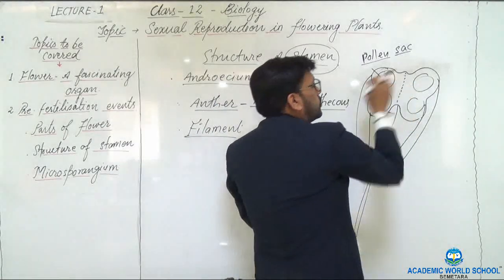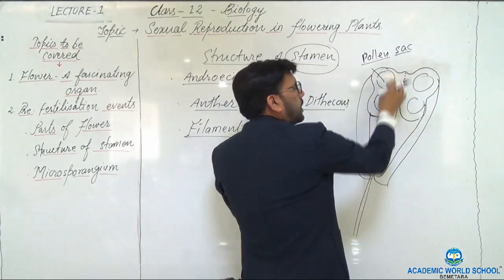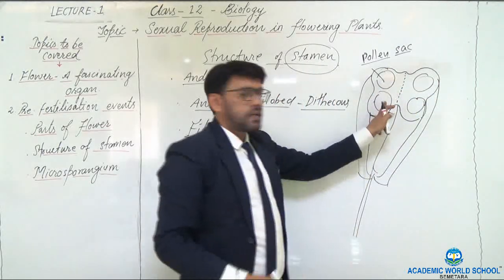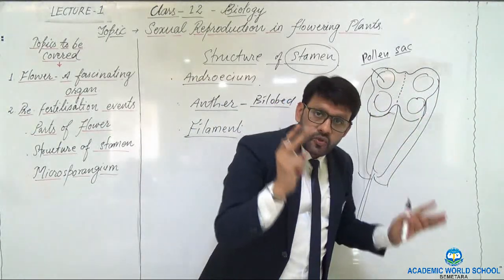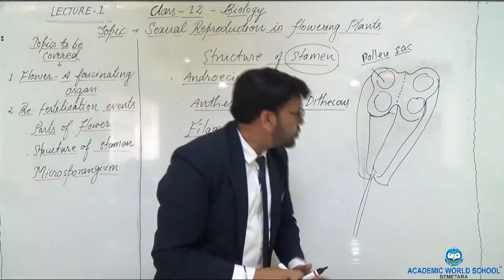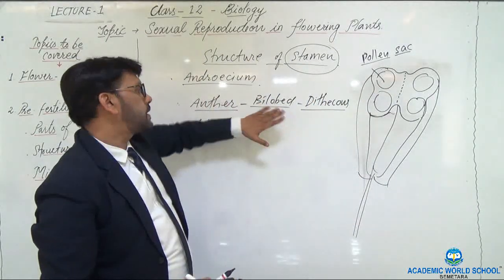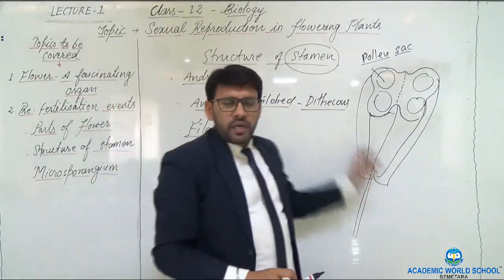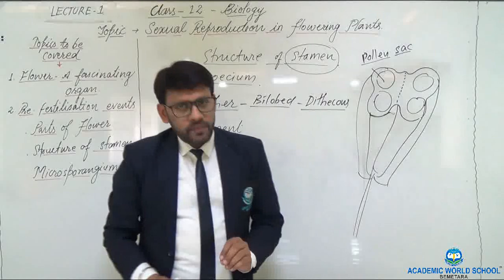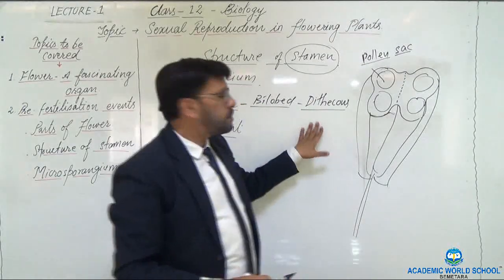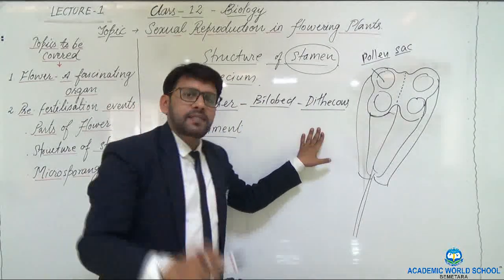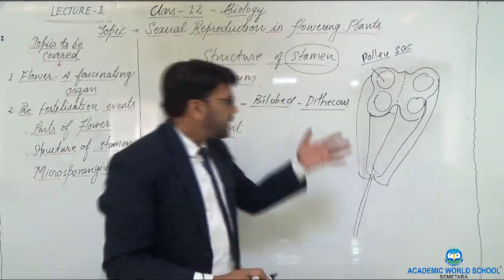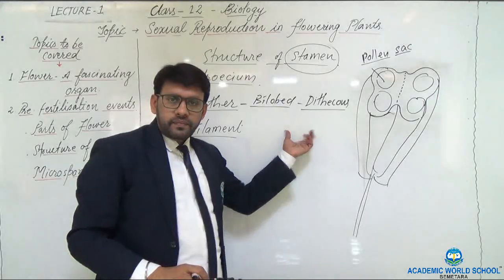These two lobes have two theca, meaning two chambers. So each theca has two chambers or sacs. That's why we call this anther bilobed dithecous. Let me tell you, in most of the angiosperms, the anthers are bilobed. There are few exceptions, that is, in the family Malvaceae, it has a single theca.